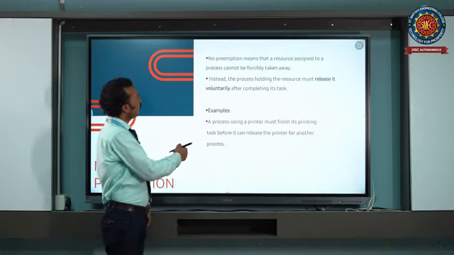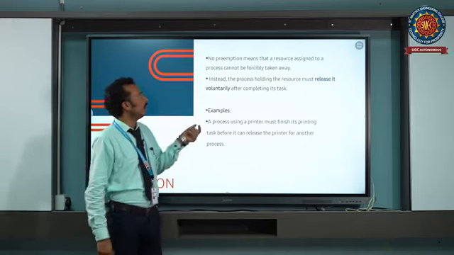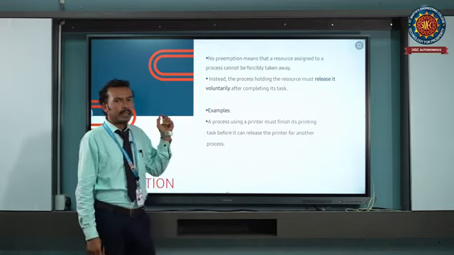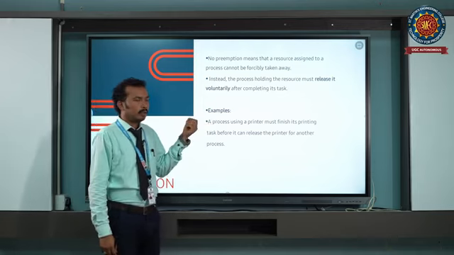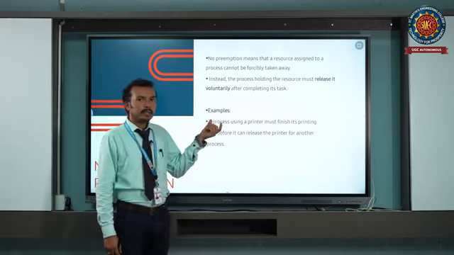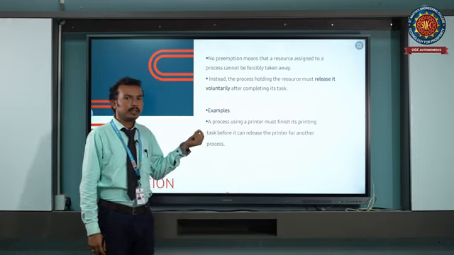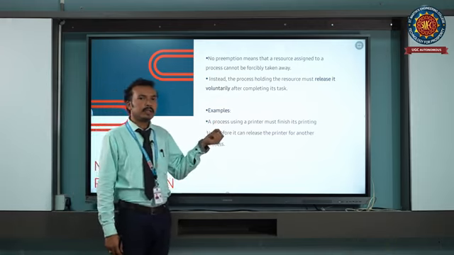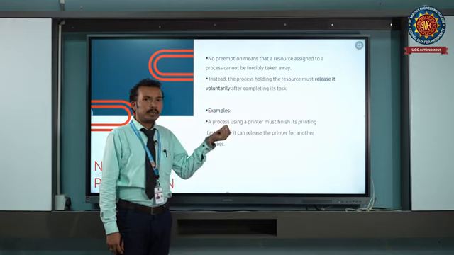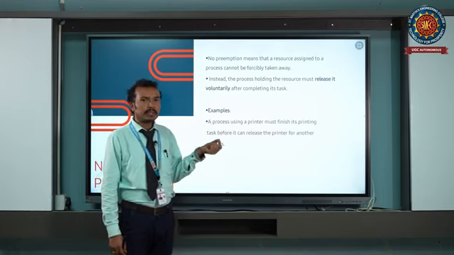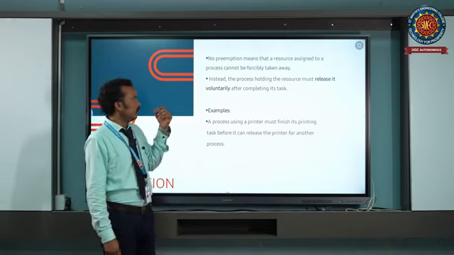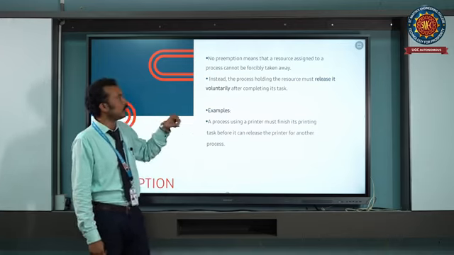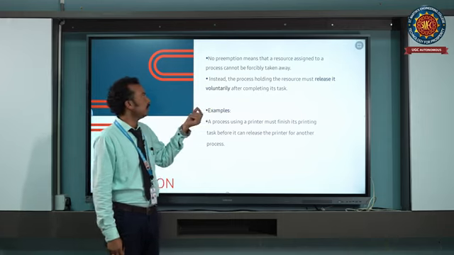And next condition is no preemption. Preemption means when a high priority process comes, the low priority process stops its execution and those resources are allocated to the high priority process. After completion of the high priority process, only then are the resources allocated back to the first process.